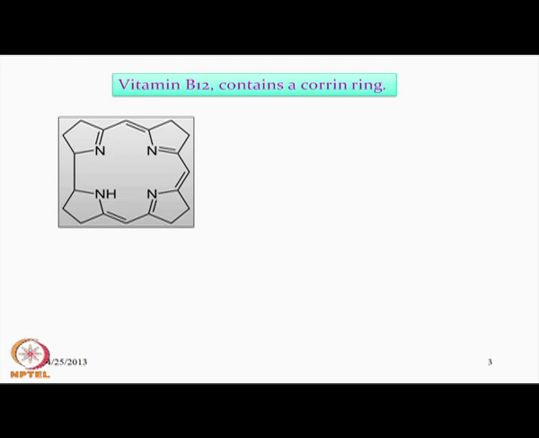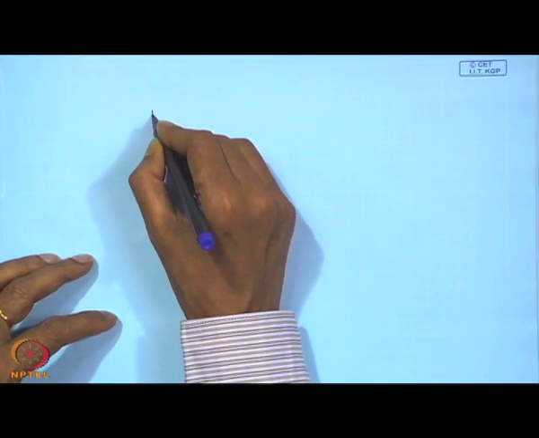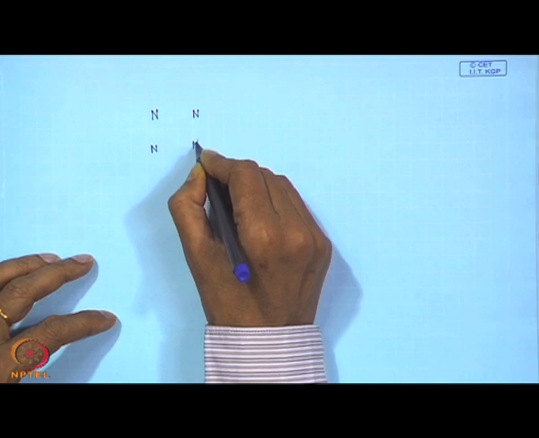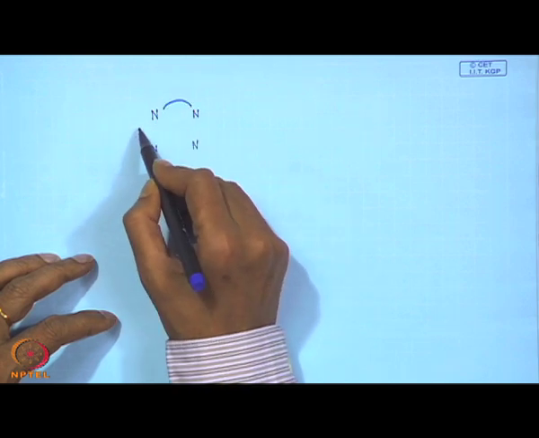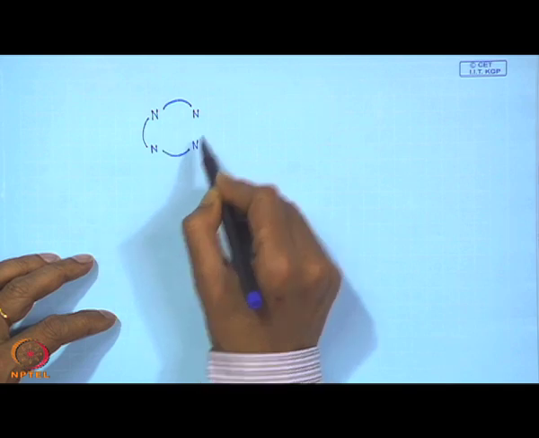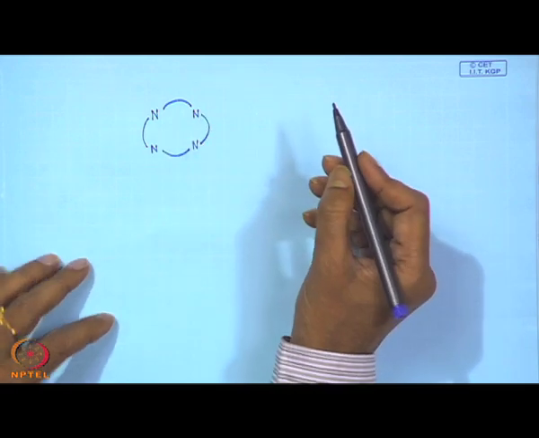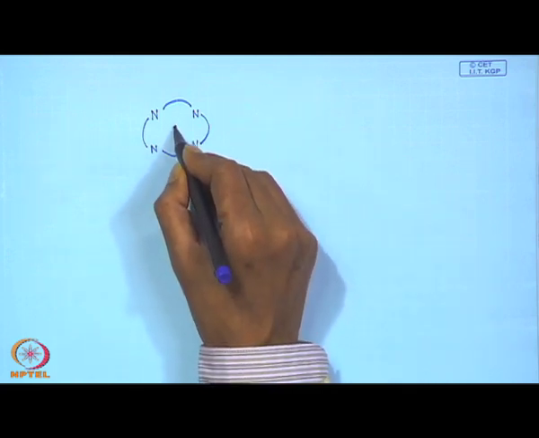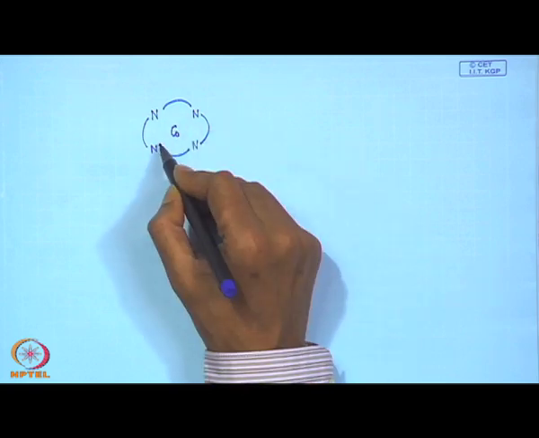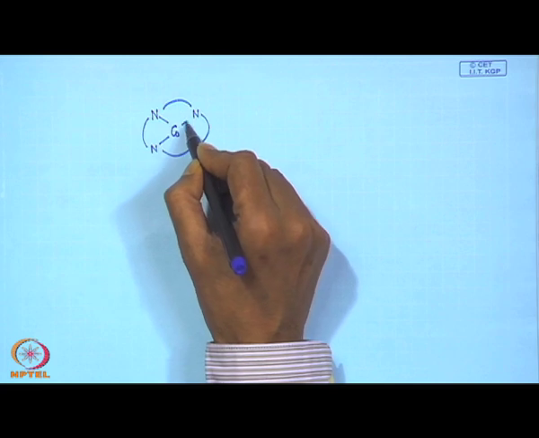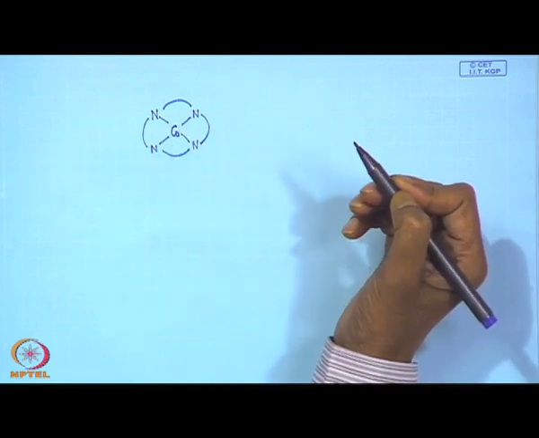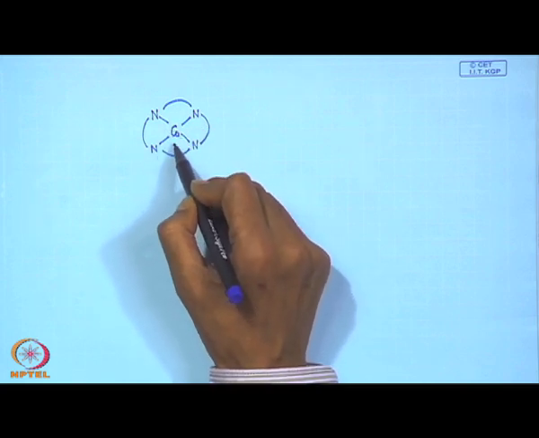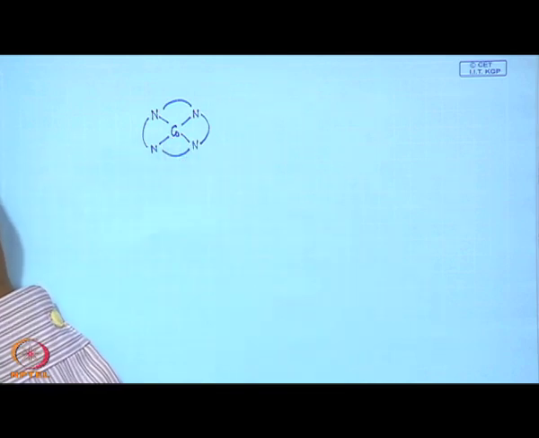So, these are all just moving from one system to the other, and here also we see that the connectivity is again through the 4 pyrrole rings, and in some cases they are reduced, and this particular system utilizes a different metal center to bind, and this is the corresponding cobalt system. So, we can have a different type of metal center, and a different type of ligand for its coordination to give us a vitamin system.